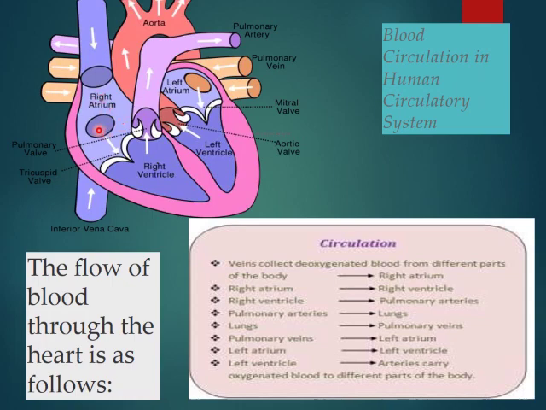When the blood fills, these blood vessels close with the help of valves so that it prevents the backflow of the blood. Now from the right atrium, the blood goes to the right ventricle. This valve will open. When it completely fills, it applies pressure. With pressure, these valves open and the blood goes to the right ventricle.